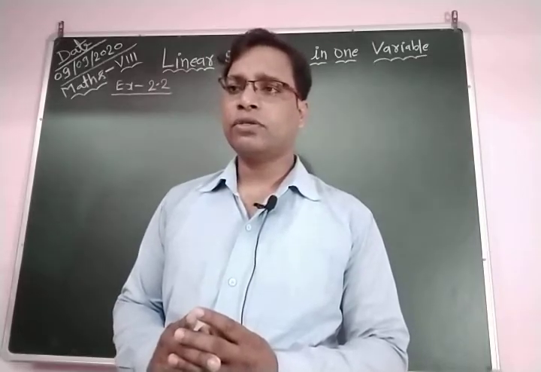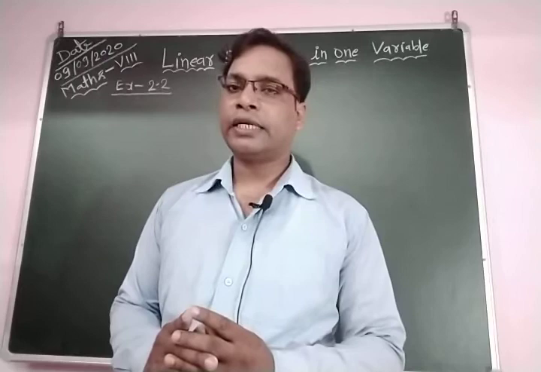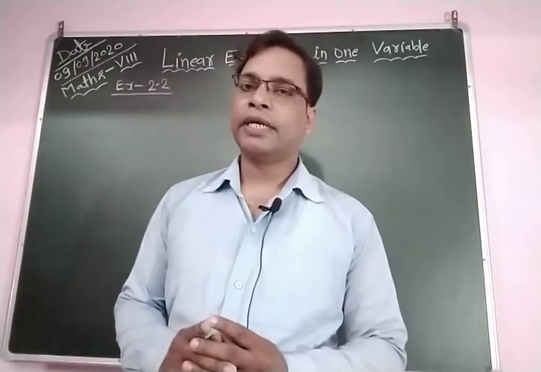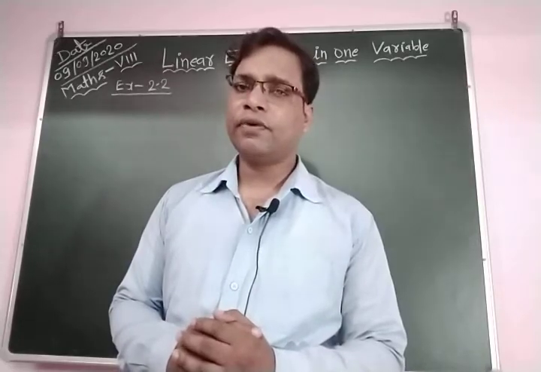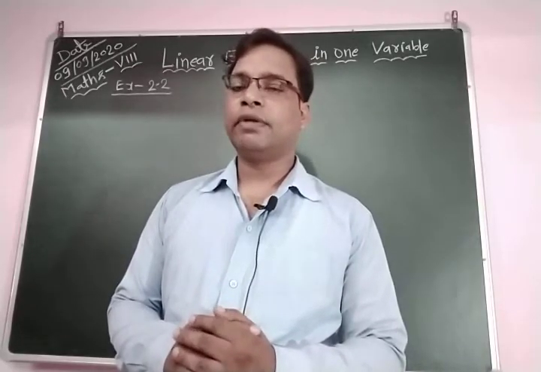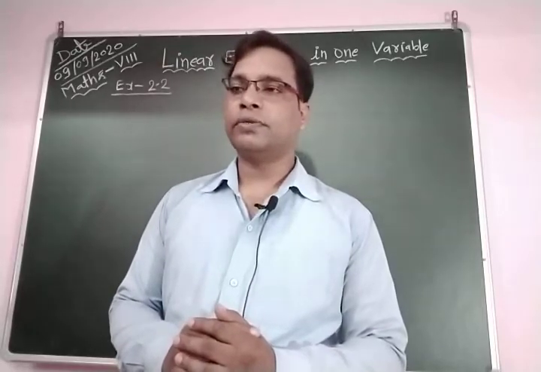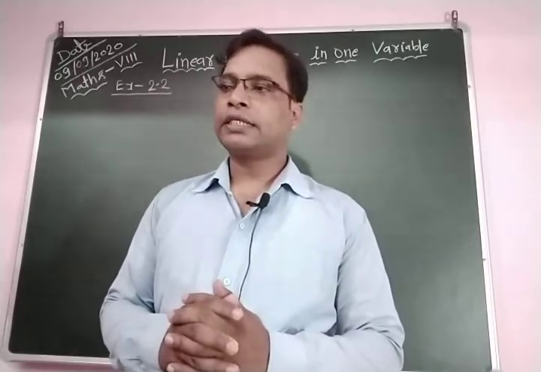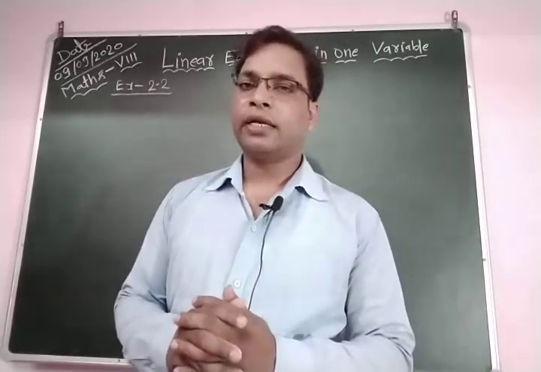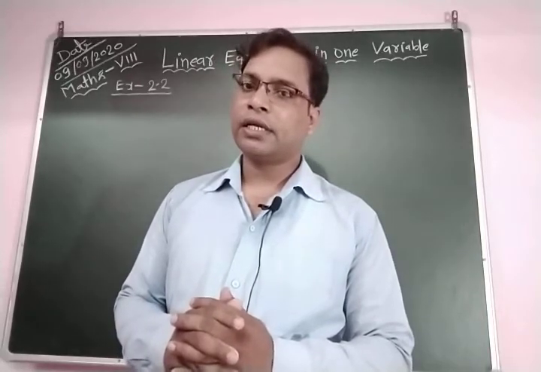The age of Rahul after 4 years is equal to 5x plus 4, and the age of Harun after 4 years is equal to 7x plus 4. If we sum them, the sum of their ages 4 years later is 56.